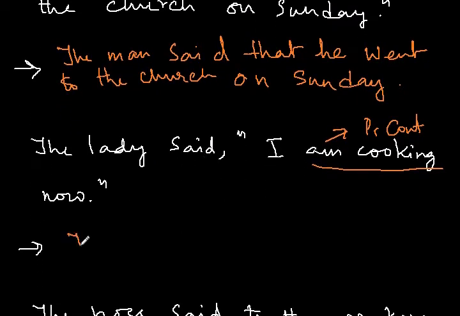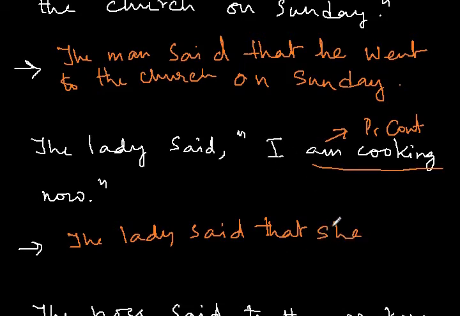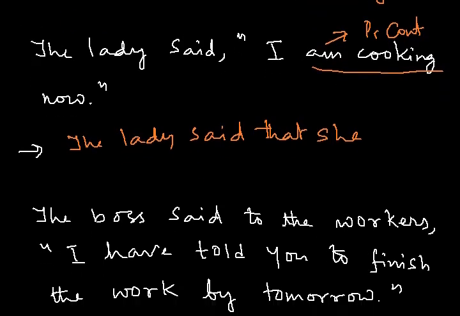So we have to change the sentence into past continuous tense. We'll write the first part as it is. The lady said that I. Here I means that lady. So I becomes she. And please be careful with the pronouns, okay? If you see the subject is a female, then you have to put the pronoun accordingly, okay? So here it is she. Don't write he because the lady is a female. The lady said that she. Now change this present continuous into past continuous. She was. This becomes was. She was cooking.